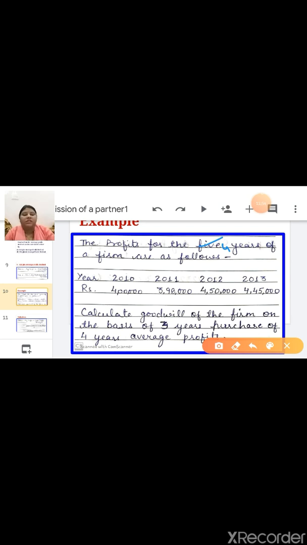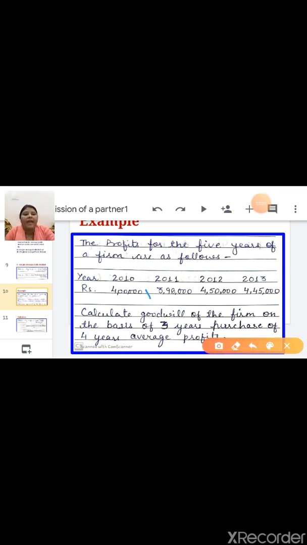Here, children, the last line you have to see, on the basis of 3 years purchase. These are the number of years. Number of years are 3. Of 4 years average profit means average profit you have to calculate on the basis of 4 years. So what is the step 1 for calculating goodwill? Step 1 is average profit. And average profit, what you have to do?